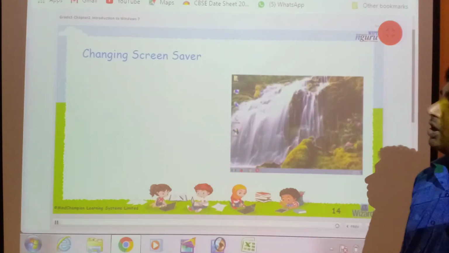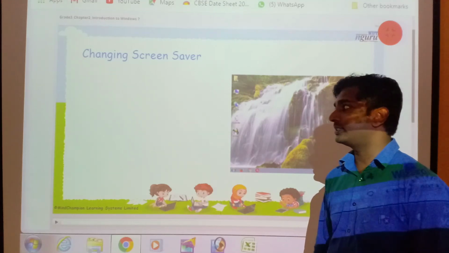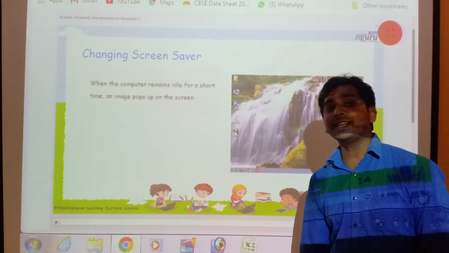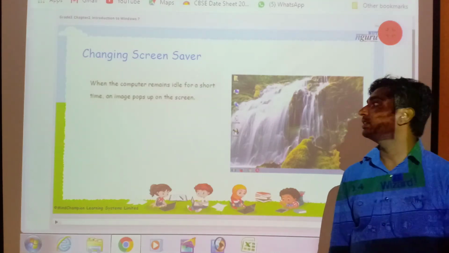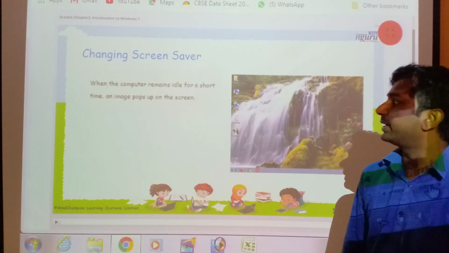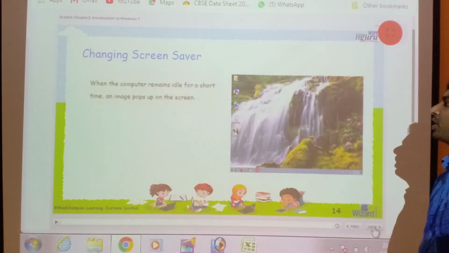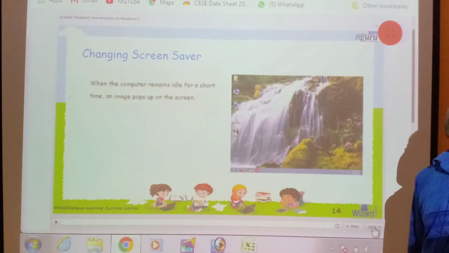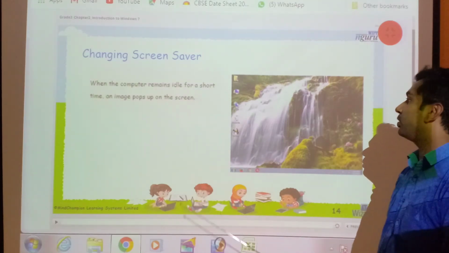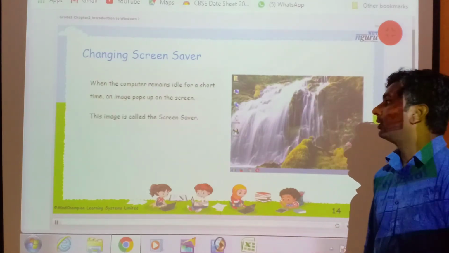Now next is how to change screen saver. First of all, what is screen saver? When the computer remains idle for a short time, an image pops up on the screen, that is called screen saver. So now let's see how to change screen saver.